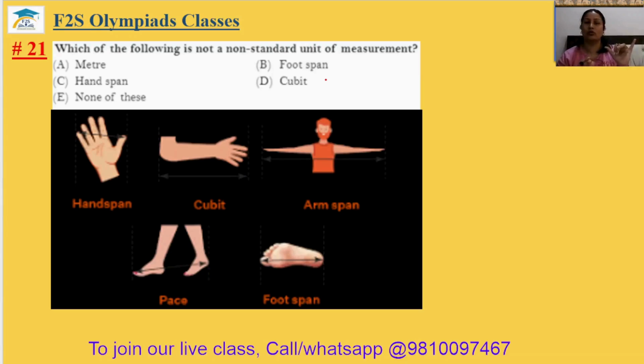My hand span will be of different length. Your hand span will be of different length. So hand span, foot span, or cubit. This is your cubit, from elbow to the middle finger. This is your cubit length. These all are non-standard units, but meter is the standard unit of length. So the 21st answer will be option A.